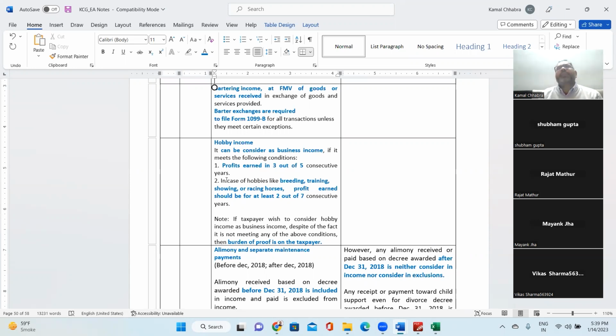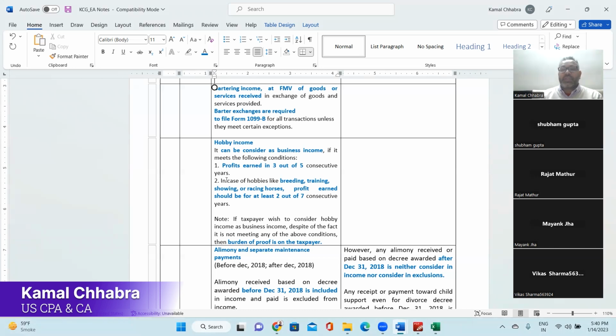So how do you calculate the value of that bartering? It is based on the fair market value of the goods and services you have received. So for bartering income, you calculate the value at the fair market value of the goods and services received in exchange for the goods and services you provided to the other person.